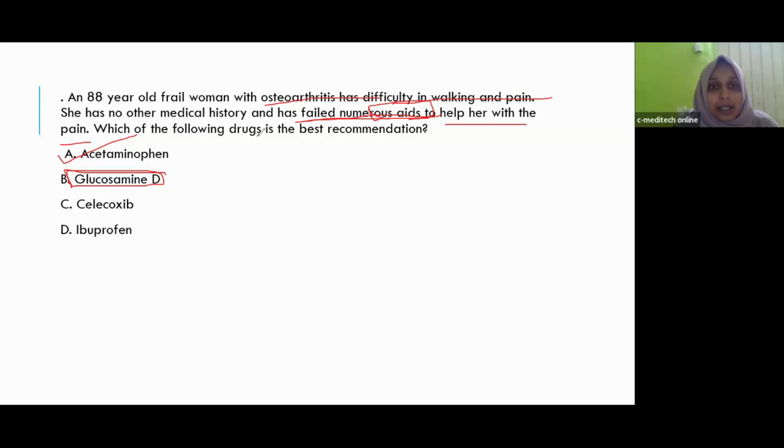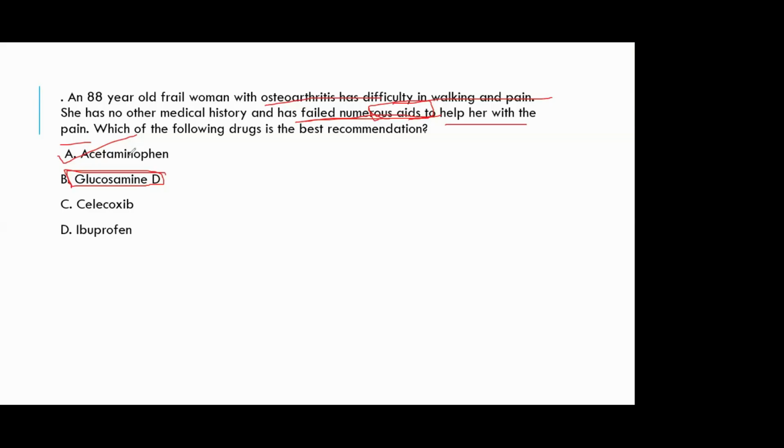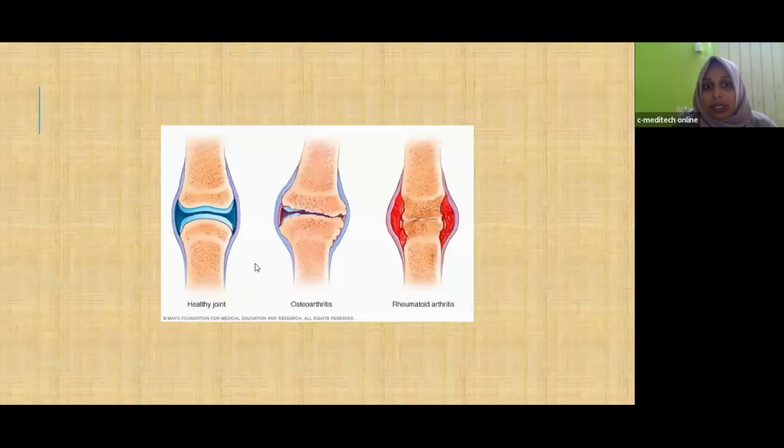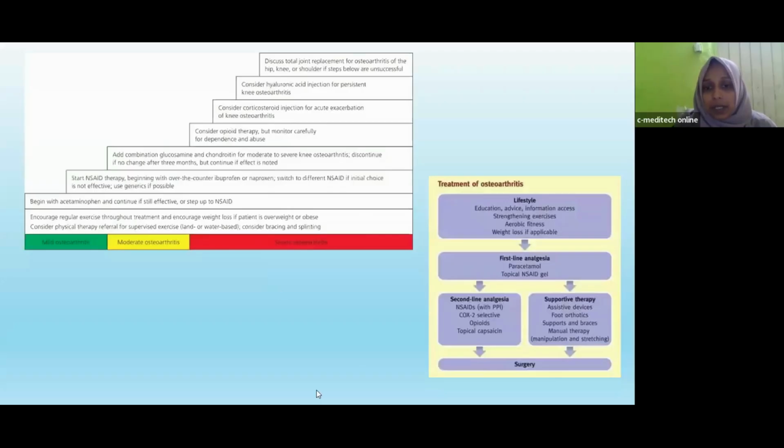Now she is starting first line therapy with acetaminophen. The remaining topics, rheumatoid arthritis and gout, you should study from the recorded videos. We can expect 1 or 2 or 3 questions, mostly from rheumatoid arthritis. From gout and osteoarthritis, 1 or 2 questions we can expect.